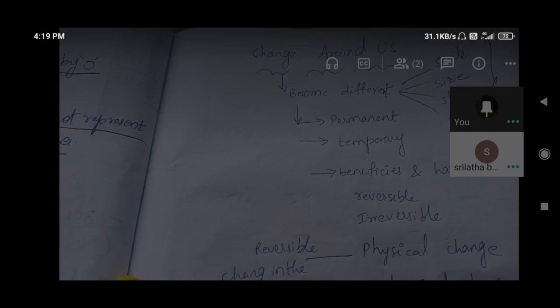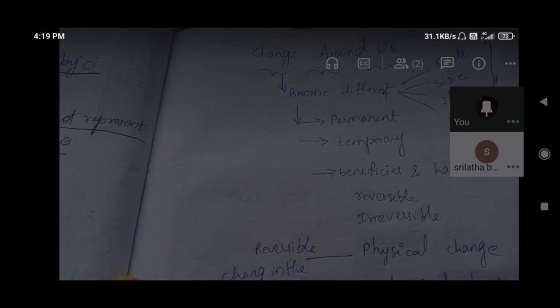So the heat of the flame continues to result in shortening of the length of the candle. The burning of wax paper is a chemical change. If we pour that wax on the paper at that time, a different order of smell will come, and also those ashes will come. So normal candle wax to liquid to again solid, and wax to wax vapor. So these all are physical changes only.